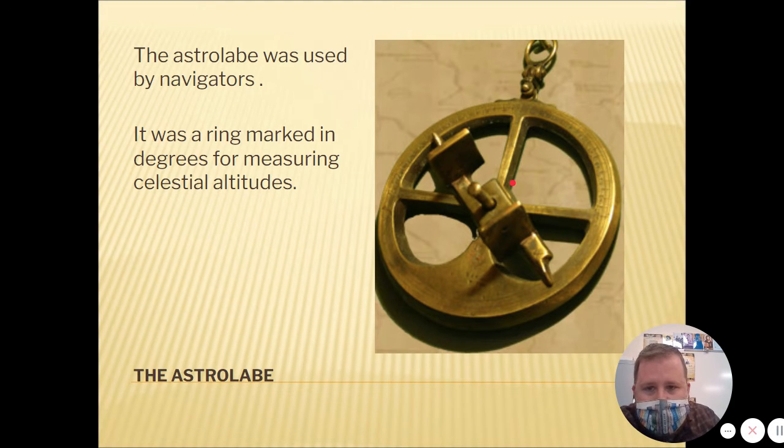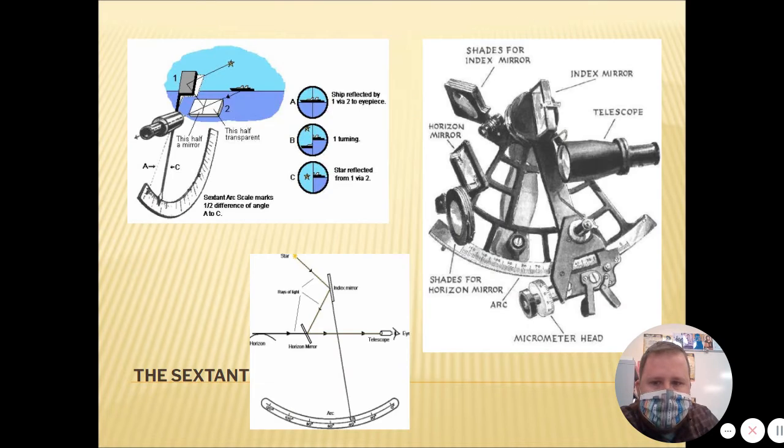The Astrolabe was also used by navigators, and this one came from Arabic culture. So this came from the Middle East, and it was a ring marked in degrees for measuring celestial altitudes, which helped you know where you were and helped you navigate on the sea. And knowing exactly where a star was helped you know what day it was, and helped you know which direction to go. It was a way of navigating on the sea, especially at night, using the Astrolabe.